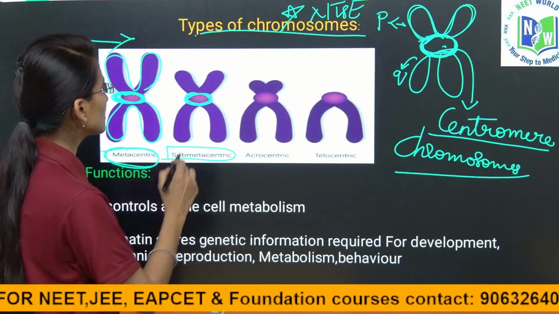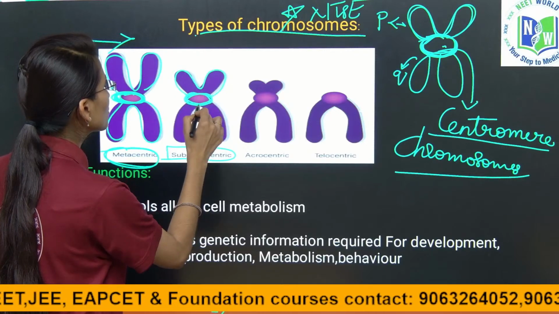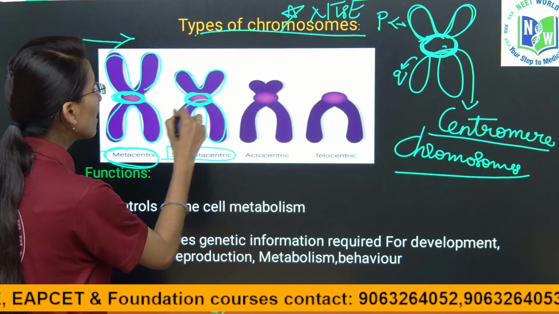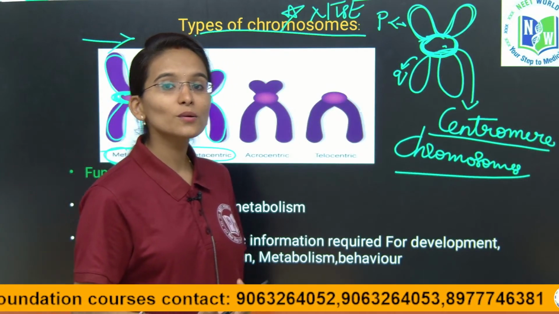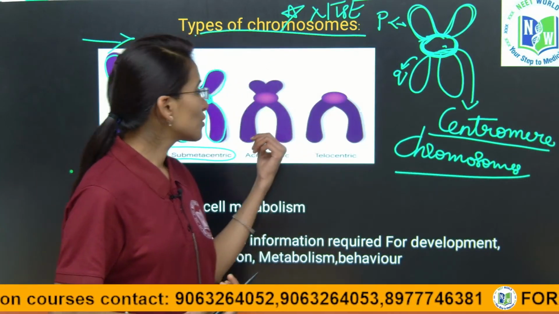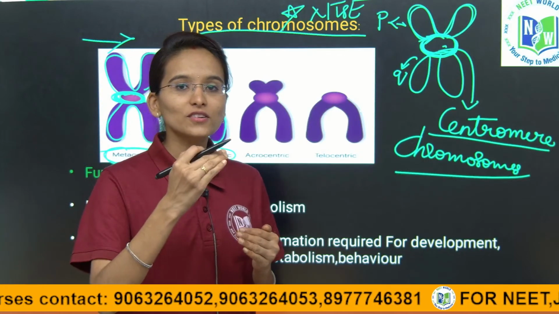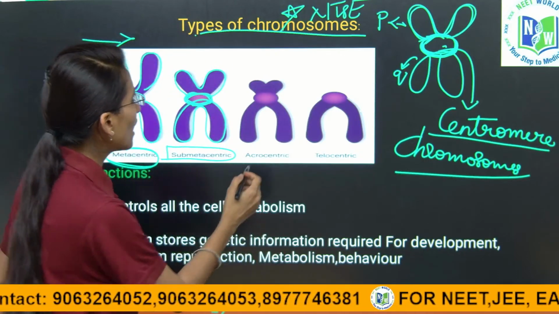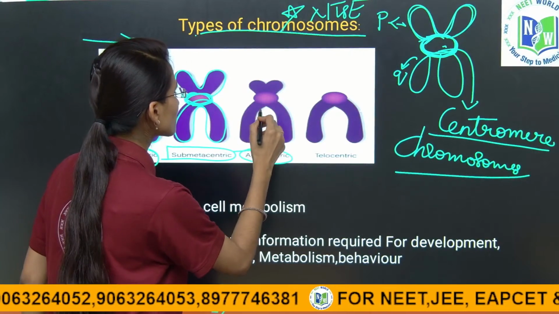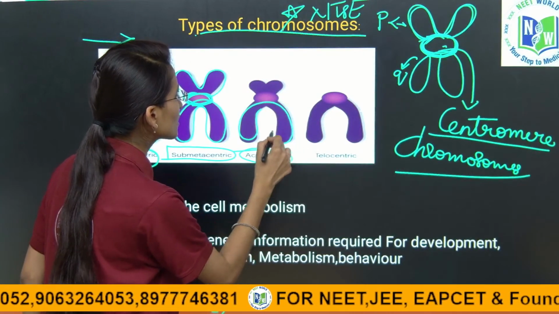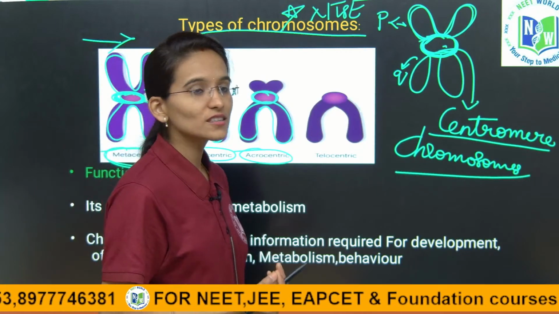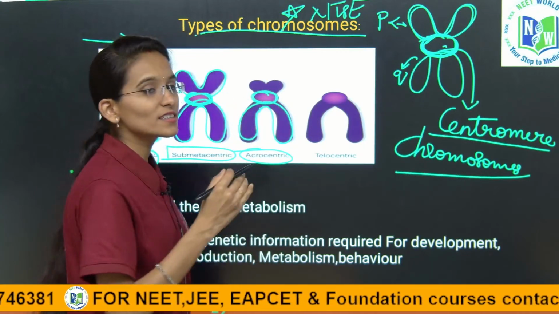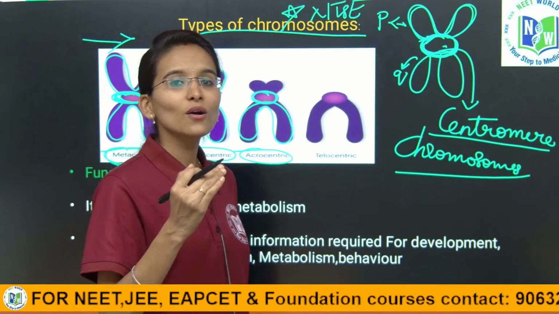In the submetacentric chromosome, unequal arms are present. Children, we can observe unequal arms in the submetacentric chromosome because the centromere is located slightly upwards or slightly downwards. And in the acrocentric chromosome, the centromere is located slightly towards one end.